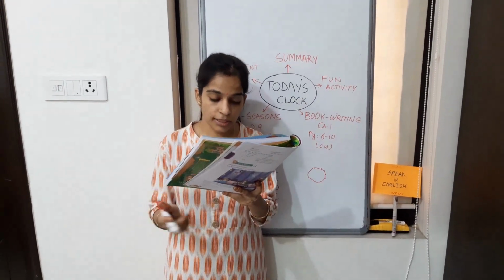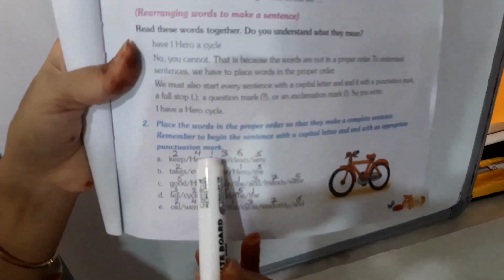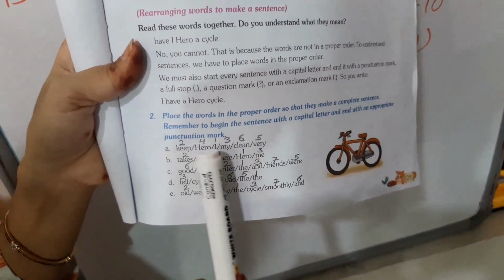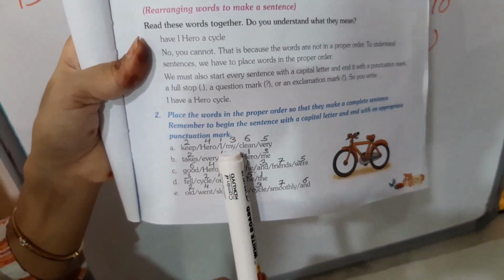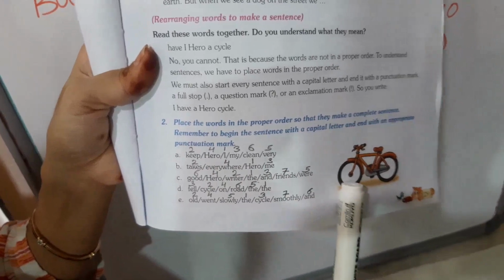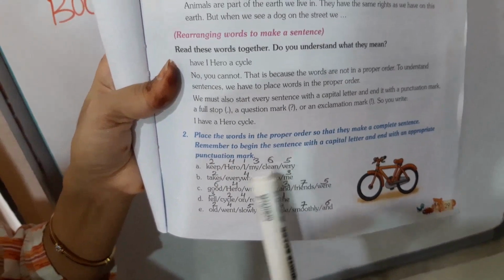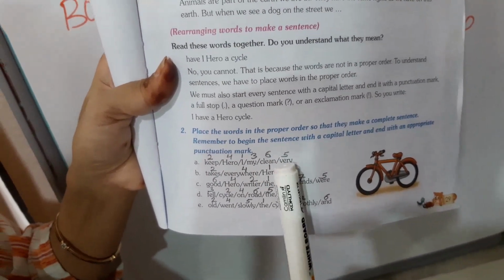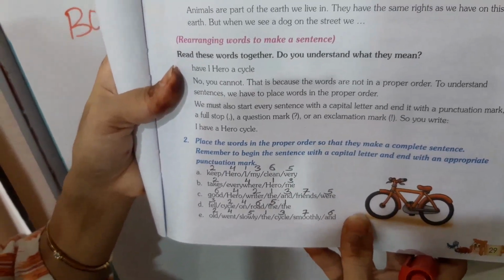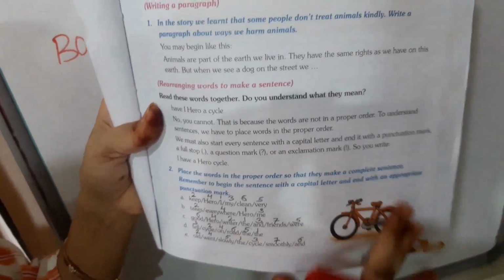This is a sentence. So see, I, where I is written right there first. I, where keep is written right there second. I keep my, where my is written right third. Hero. Hero, it's a brand of the cycle. I keep my hero very clean. Very, fifth, clean will be sixth. Now say the sentence. I keep my hero very clean. Now did you understand? That means I keep my cycle very clean.